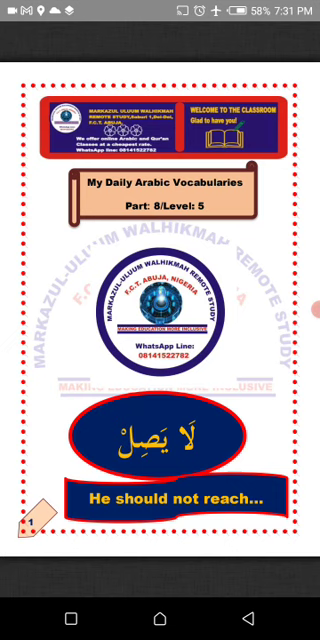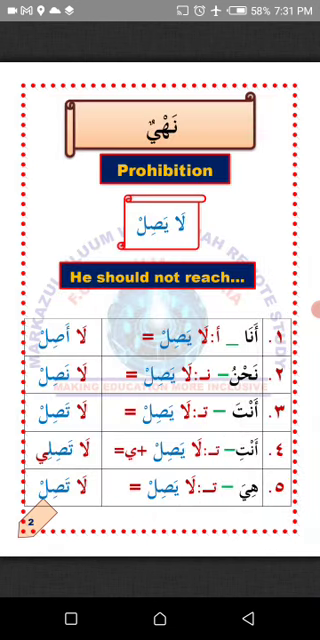Happy listening. We are going to learn from this lesson how to change the Arabic verb la yashil to suit some certain pronouns in Arabic. Nahayun, prohibition. We are going to learn how to instruct others not to do something in Arabic using different forms of verbs. The question is, how do we change the verb la yashil to suit the pronouns below?